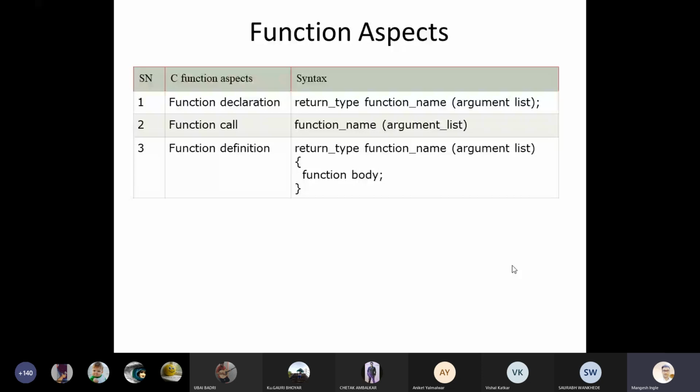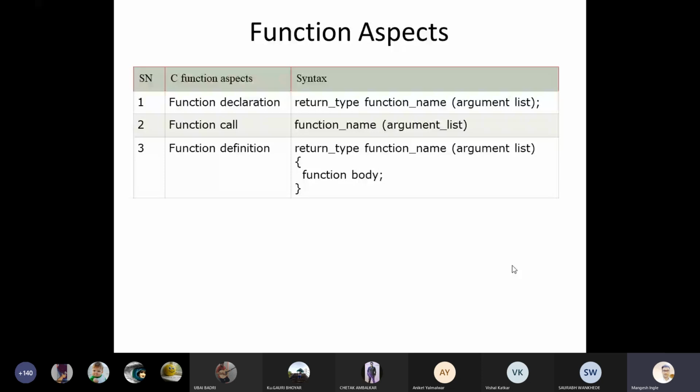Okay, focus on the second row, function call. If you want to call any function, for example, if you want to perform an addition operation and you create one function add, and you want to perform this addition and get the output, that time we need to call the function with its name. The function name should be the same as we use during the calling process. During the calling process, you can see in the parameters, in the bracket, the argument list.